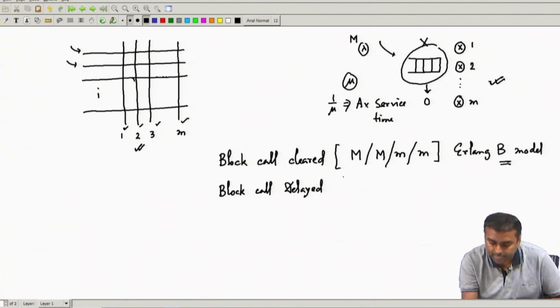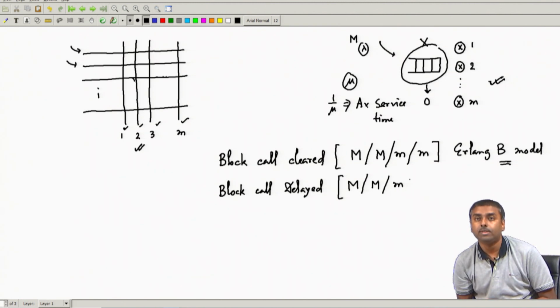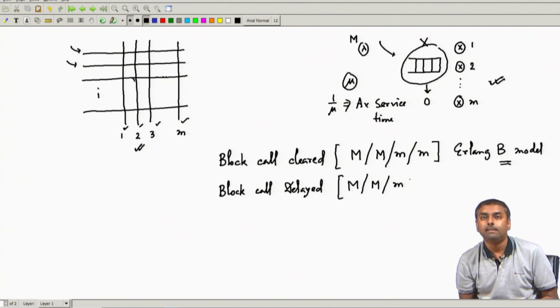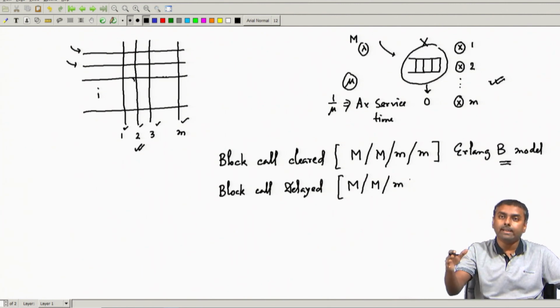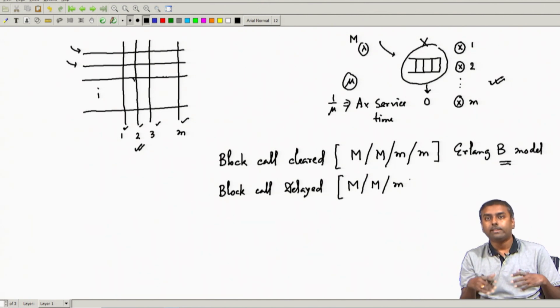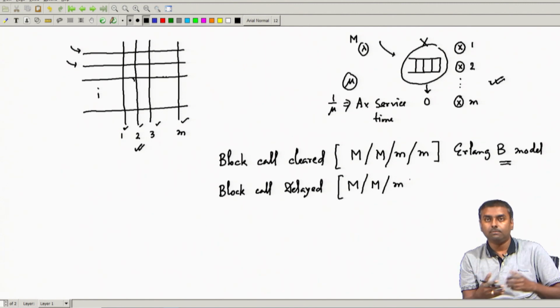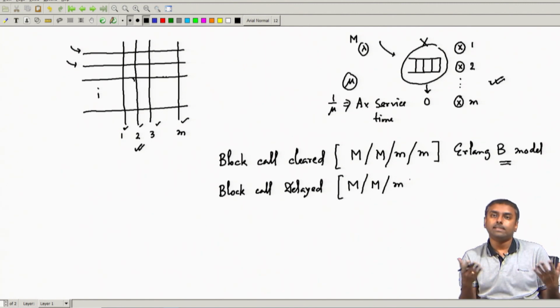In the block call delayed system, what is the associated system? You have Markovian arrival again, Markovian service, m number of servers, but after that I do not have to specify anything because there is infinite place for waiting. We have already said there are an infinite number of customers; they can all make calls, only m of them will be given connections, and all the rest can be waiting.